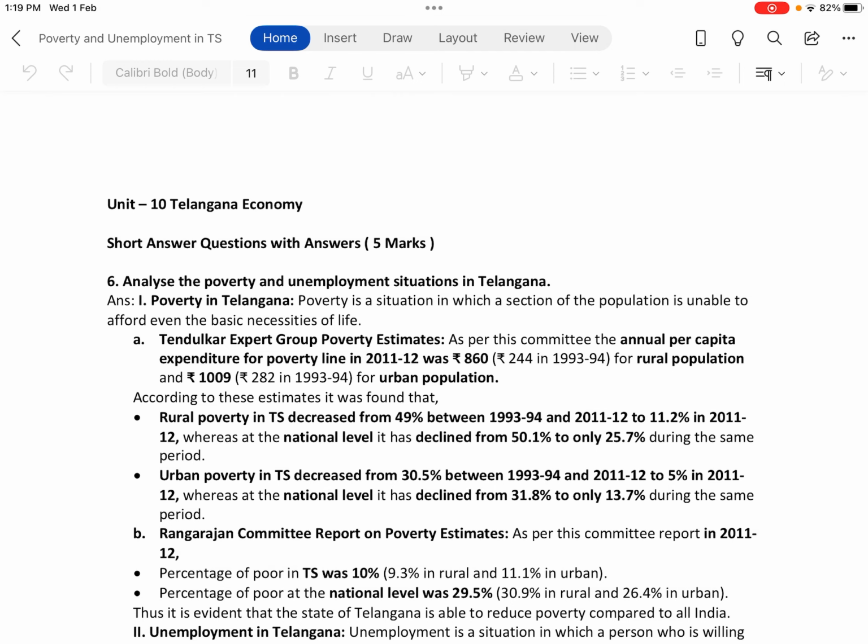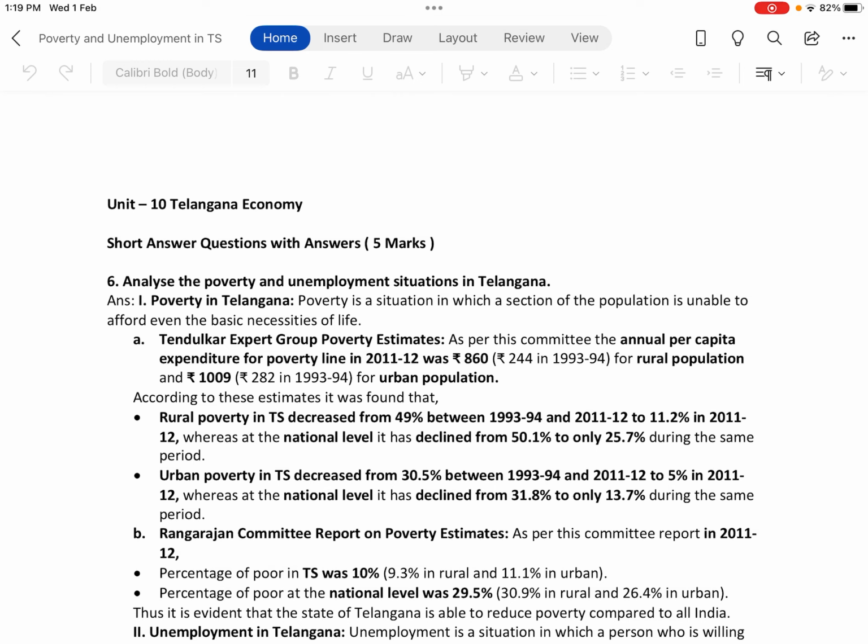As per this committee, the annual per capita expenditure for the poverty line in 2011-12 was rupees 860 for the rural population, whereas it was 244 in 1993-94, and 1009 rupees for the urban population, which was 282 rupees in 1993-94.